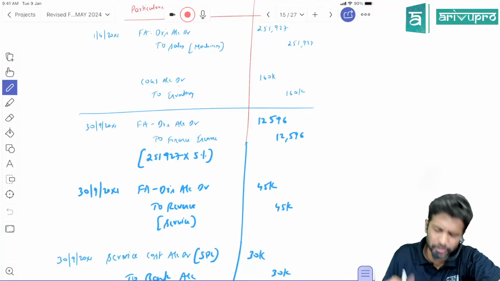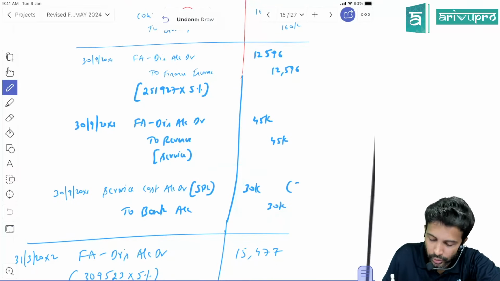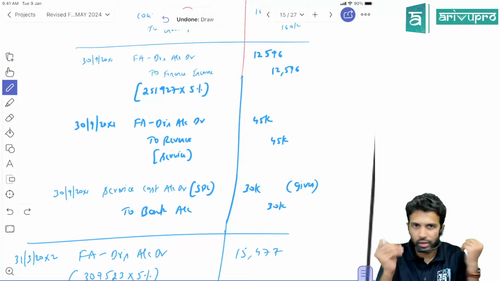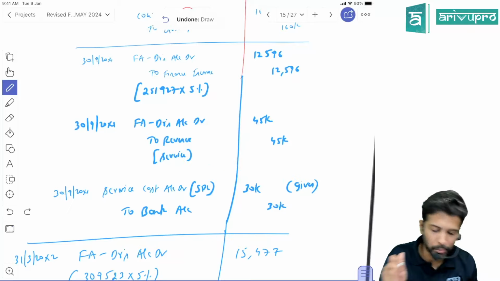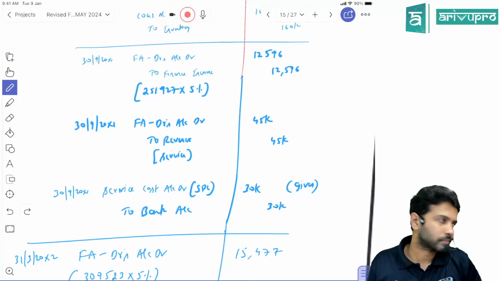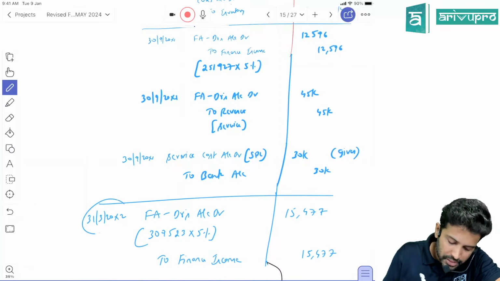What is the journal entry for expense paid? Expense account debit to bank account. How much? 30,000 rupees. This is given to us in the question. Obviously, you'll incur this cost only when you give the service. So cost also will get booked on the same date. Okay, sir. This is the entry on 30th September. Done. Okay, now the year will end on 31st March 20X2.